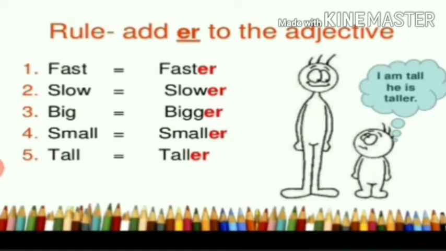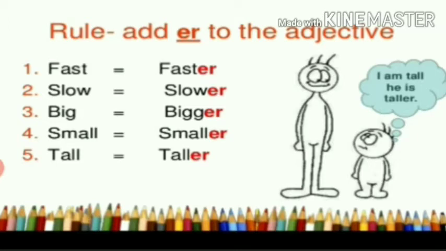See, faster, slower. He is faster than me. Comparing two people, is it? The frog is slower than the rabbit, comparing two animals.